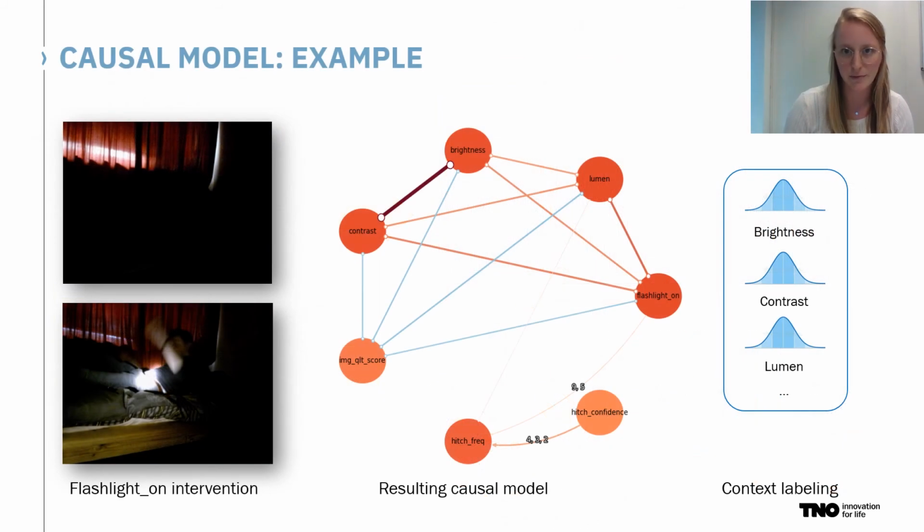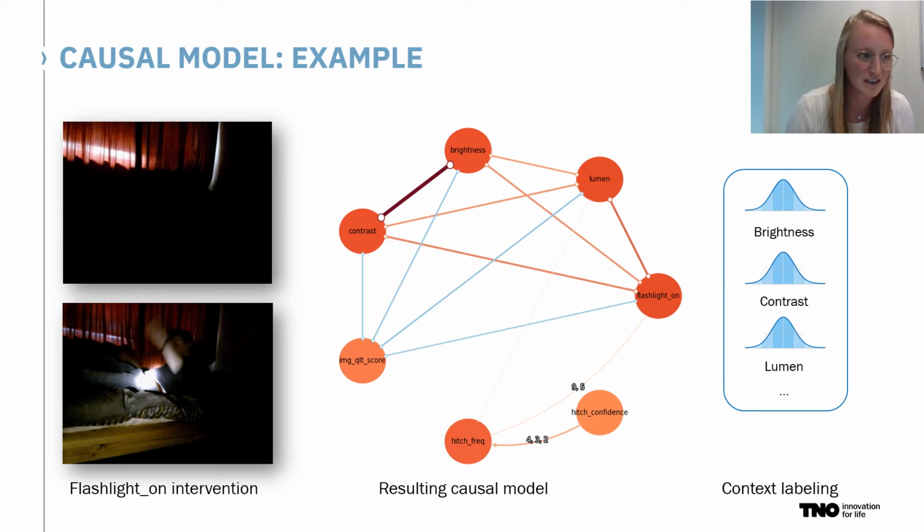Here we see an example of the generated causal model from data collection using a flashlight intervention. On the left you see two example frames of the dataset, and in the middle you see the causal graph. We see some obvious relations occurring. Contrast and brightness are highly positively correlated, and similarly lumen and brightness, for example. These variables each have a negative correlation to the image quality score, where a lower score actually indicates a better image.